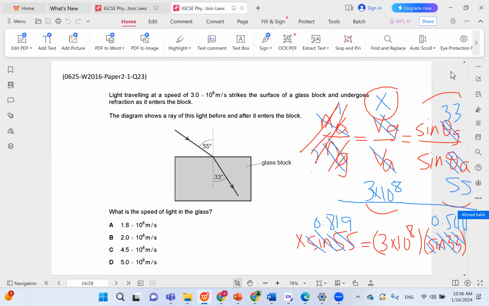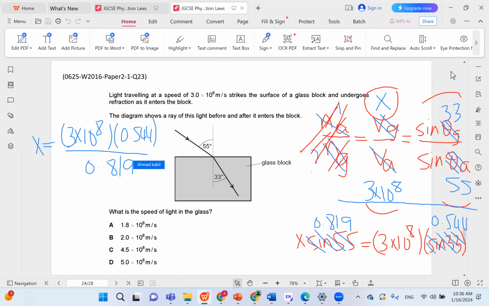And we need to figure out x. So I can just say that x is equal to 3 times 10 to the power of 8 times 0.544 over 0.819. I always like to remove the 10 power whatever outside because it makes life simpler, to be honest. So here I have 10 power 8. Just ignore that for now. Multiply these two numbers and then divide the answer by the third.